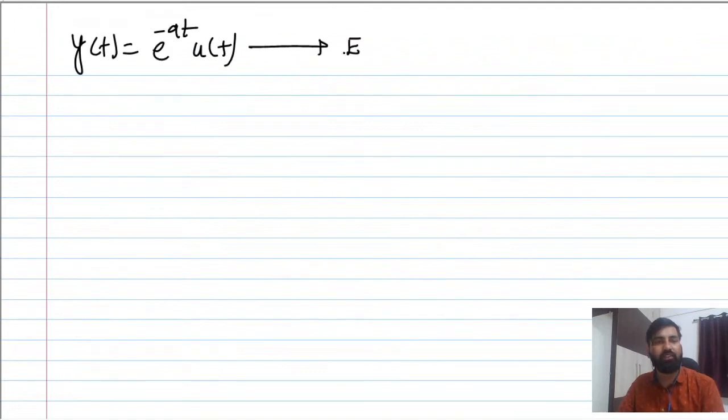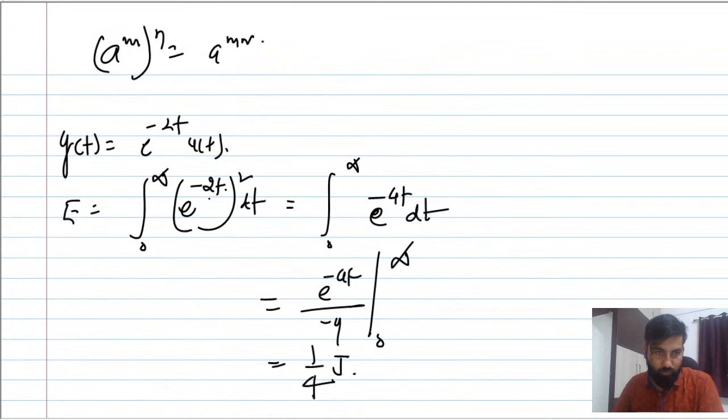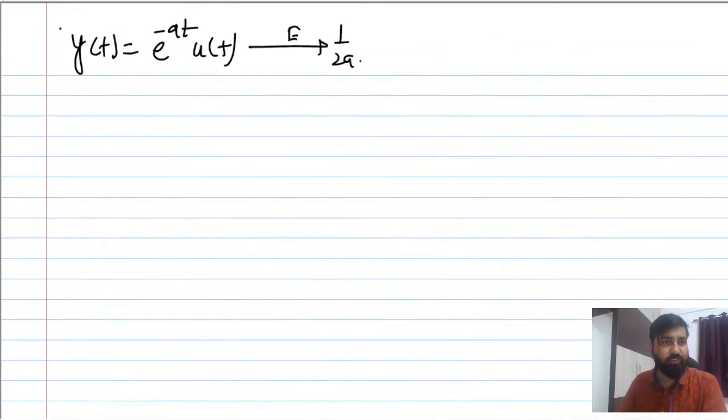Suppose you have the signal x(t) equal to e raised to power minus at u(t), and it has the energy E. What will be the energy here? It will be 1 by 2a, because you see here whatever power was there, it was 2, so energy is 1 by 4. So this shortcut also you can keep in mind.